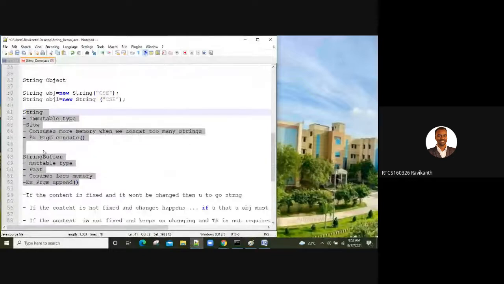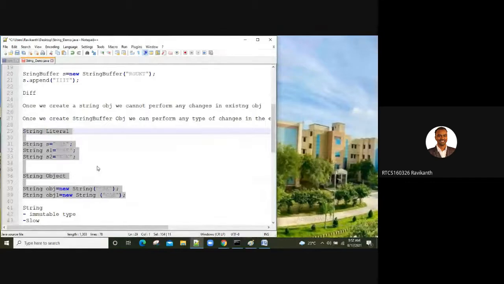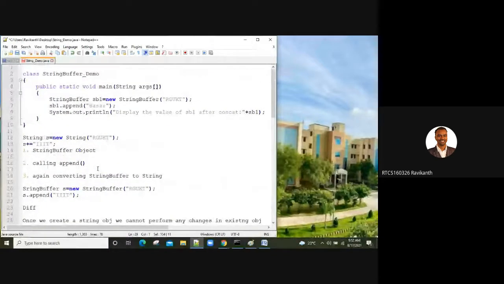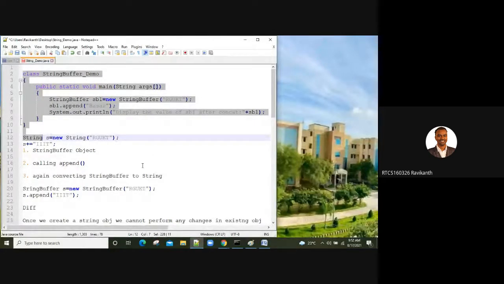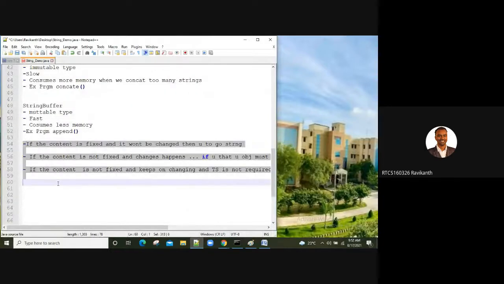And also, tomorrow if somebody asks, you must be able to explain the difference between string and string buffer. You must be able to explain the difference between string literal and string object. You must also be good at explaining with an example program why it is mutable, why it is immutable. You must also be precise with explaining when to go with string buffer, string builder, and the string concept, and in the same way string tokenizer.